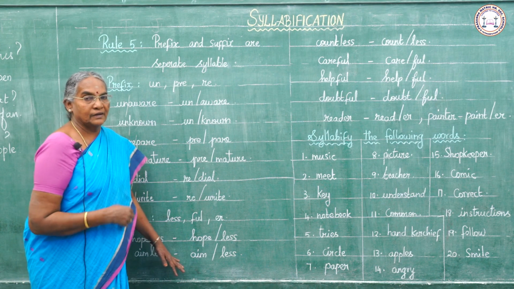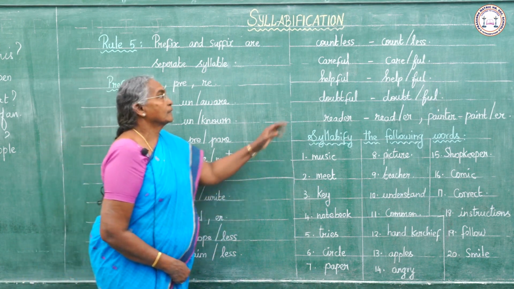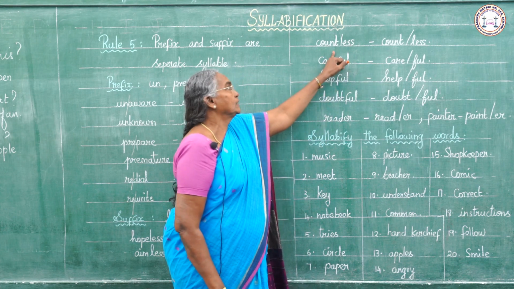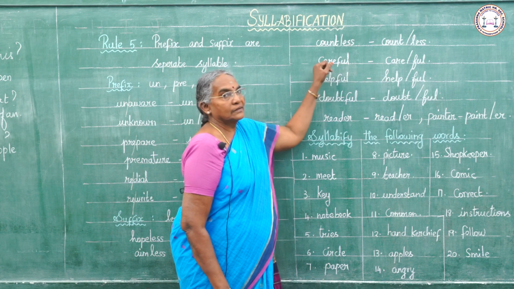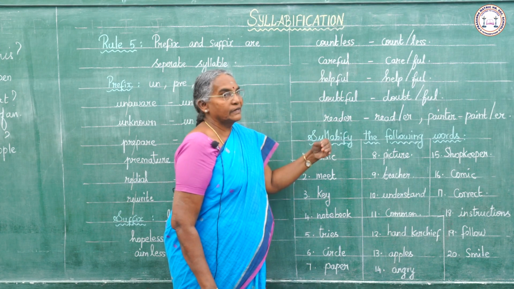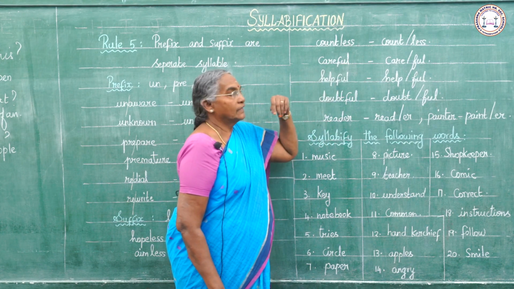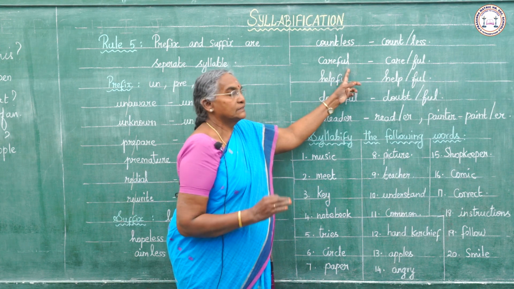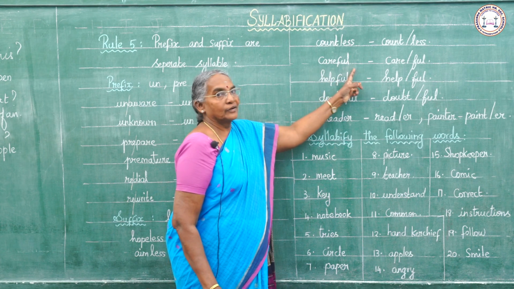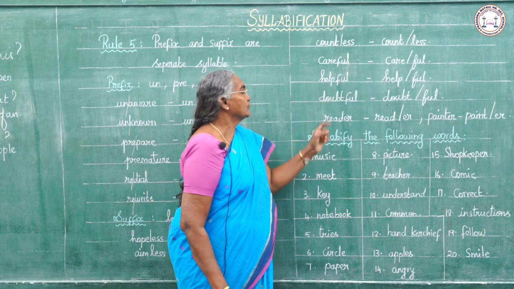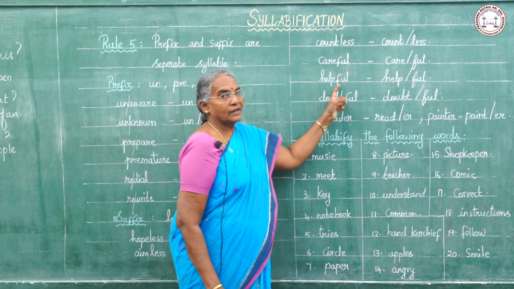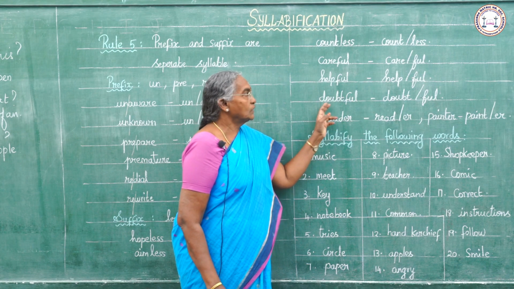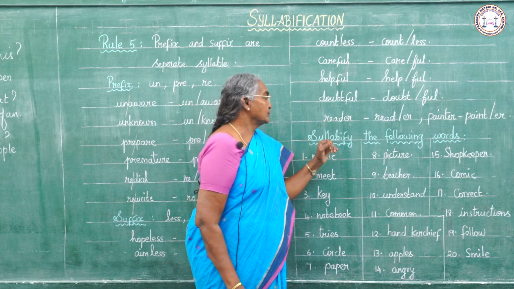Countless. If a word ends in the suffix full, the suffix also forms a separate syllable. Careful. Helpful. Doubtful.